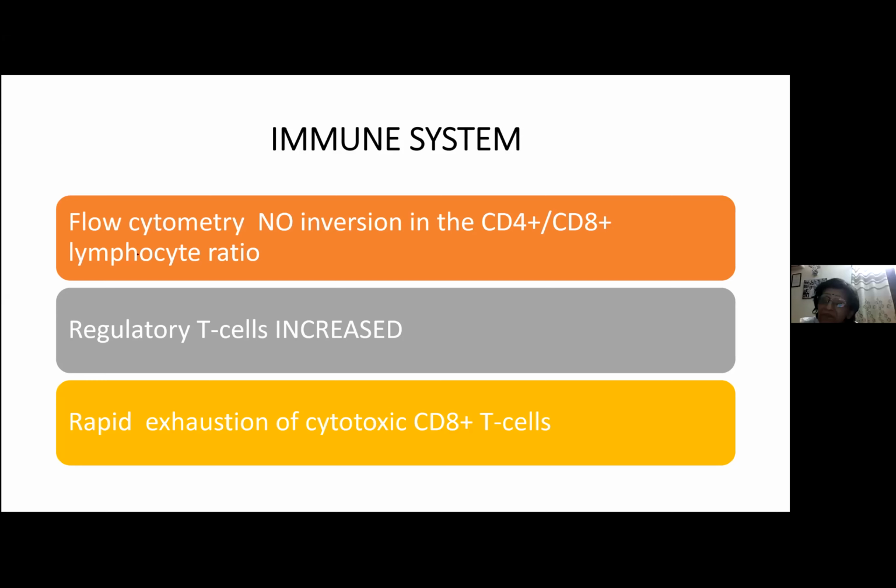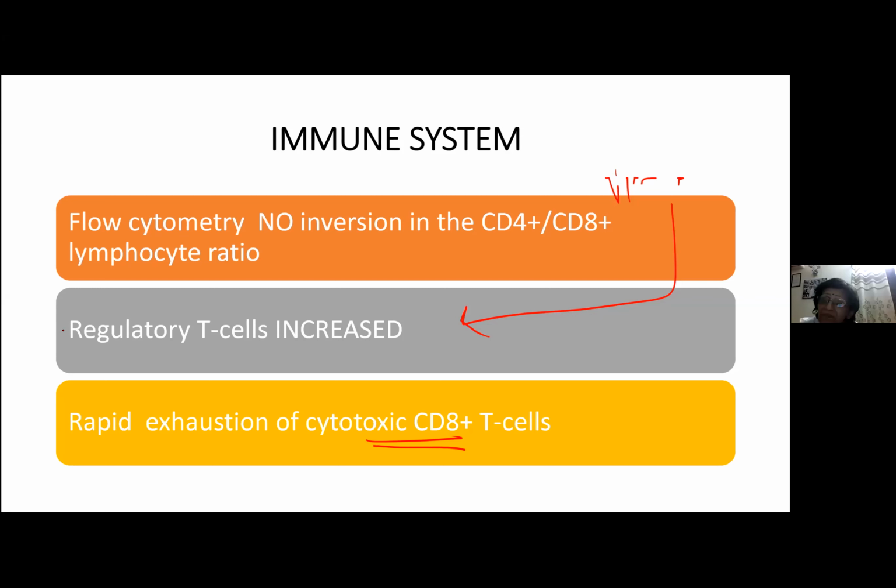Now, one important point you have to remember here is that whenever a virus enters the body, it immediately activates regulatory T cells. I hope everybody knows what regulatory T cells are. Regulatory T cells are those T cells which suppress the inflammation, which suppress the immunity. So when the immunity is suppressed, this virus proliferates like anything. When it proliferates, it breaks down CD4 and CD8 cells. And CD8 cells are typically notorious because they are cytotoxic T cells, and these are the ones which can kill the virus. So there is rapid exhaustion of CD8 cells, and therefore the virus cannot be killed. That's a very, very important parameter, and this is again an area of research.